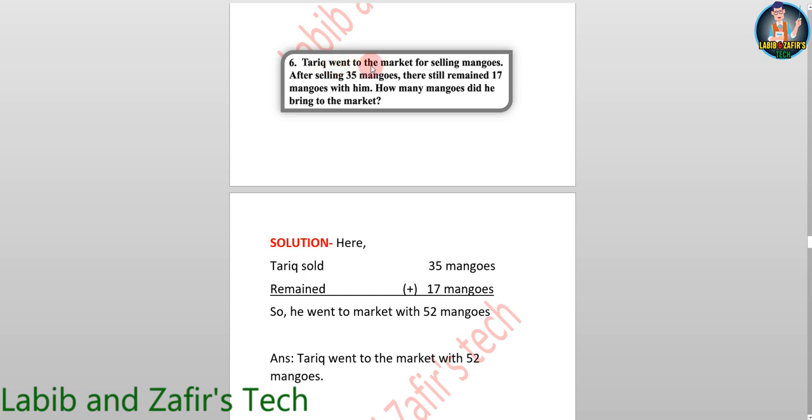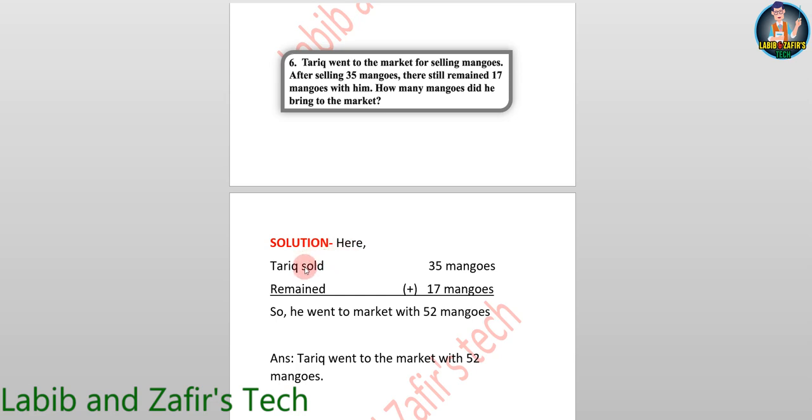Tariq went to the market for selling mangoes. After selling 35 mangoes, there still remained 17 mangoes with him. How many mangoes did he bring to the market?